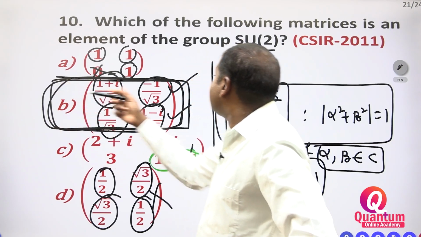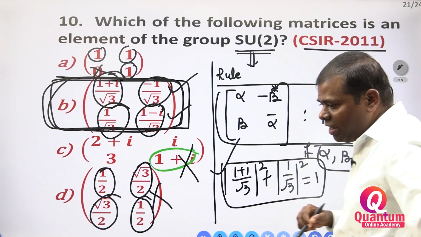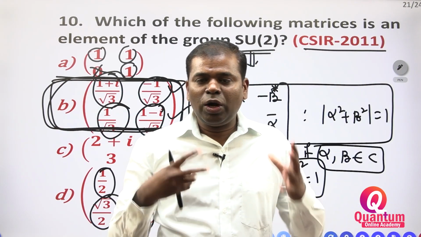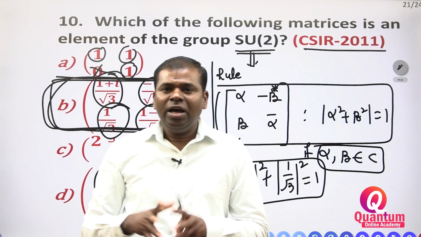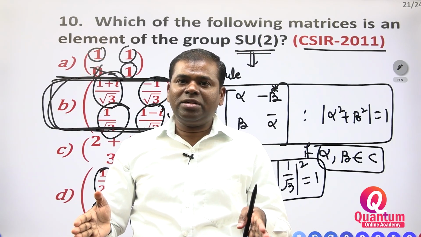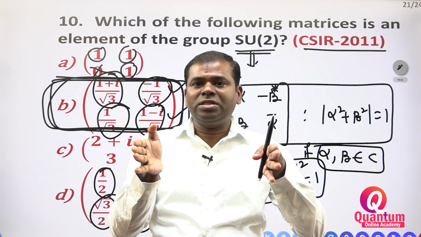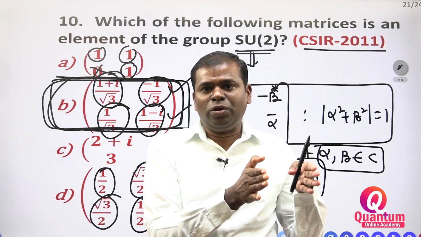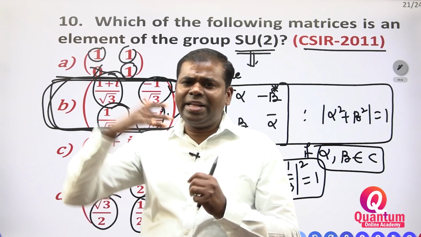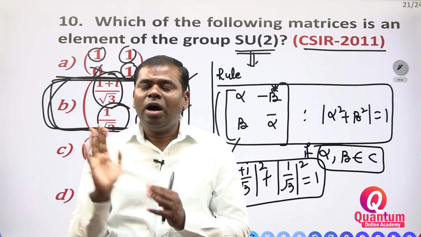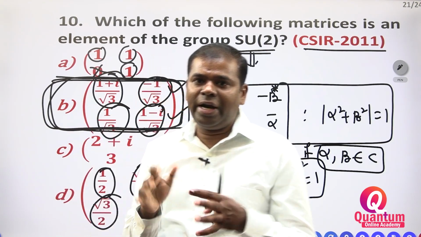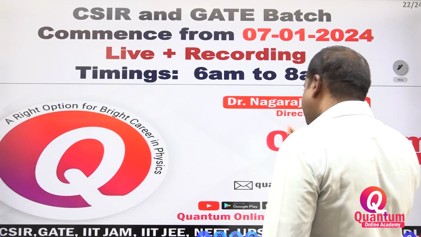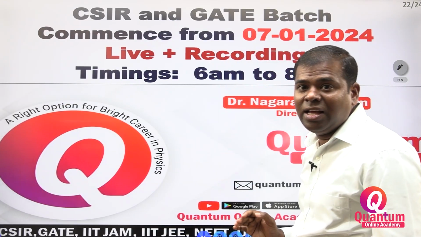This is a CSIR 2011 question. Clear? So you may get questions like these. I segregated the 10 parts, and among the 10 parts I gave one question solution, to show how the questions are. These are all questions from the CSIR or GATE examination only, which I downloaded and explained to you.